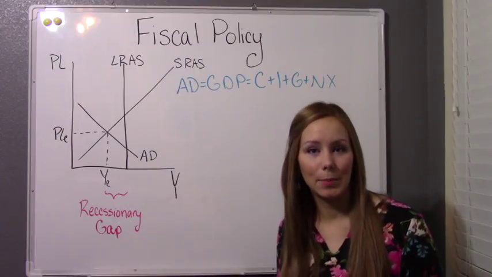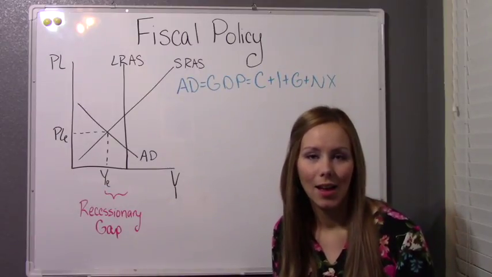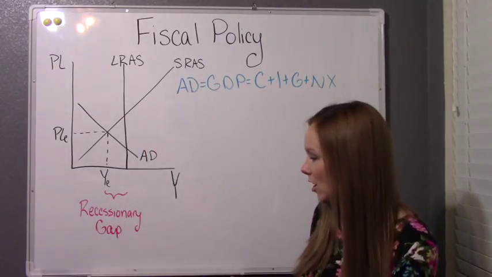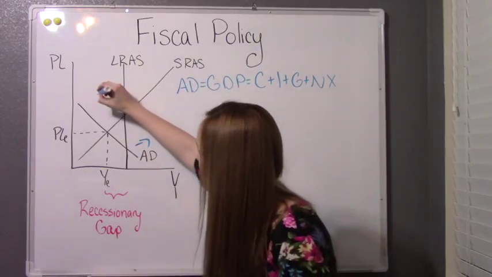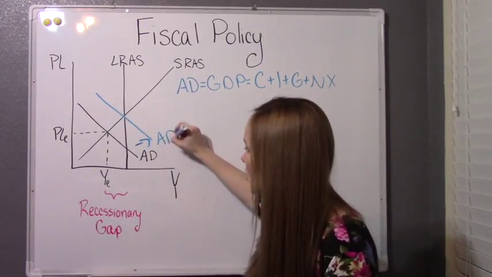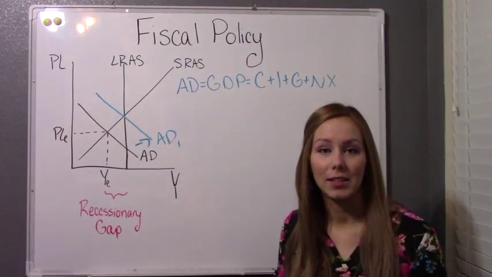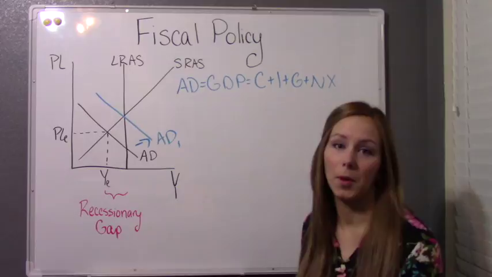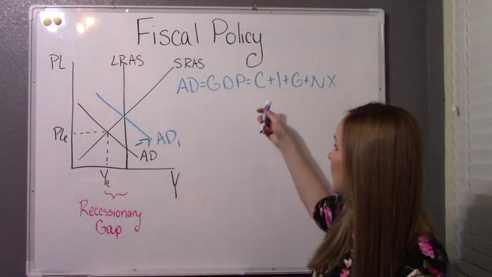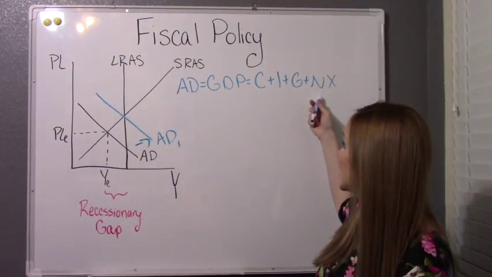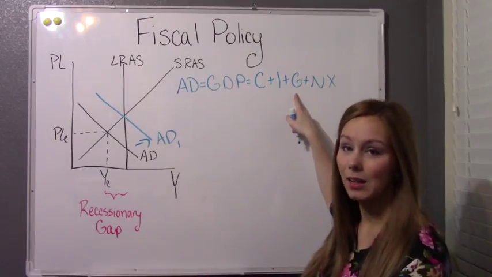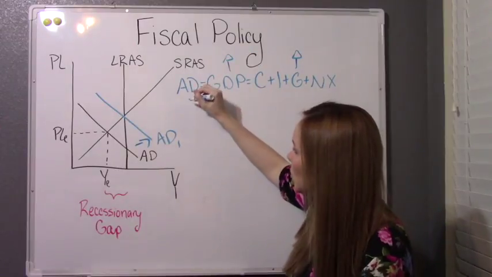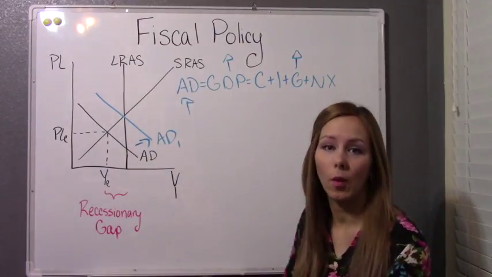They could either increase spending or they could decrease taxes. And the reason for that is they're trying to shift this aggregate demand curve to the right, so that it brings us back into equilibrium as an economy. The reason those two tools would make that line shift to the right comes from our GDP formula. If you remember, GDP is made up of consumption, investment, government spending, and net exports. So if the government increases spending and government spending goes up, then GDP would increase, which would increase aggregate demand, and the line would shift to the right.